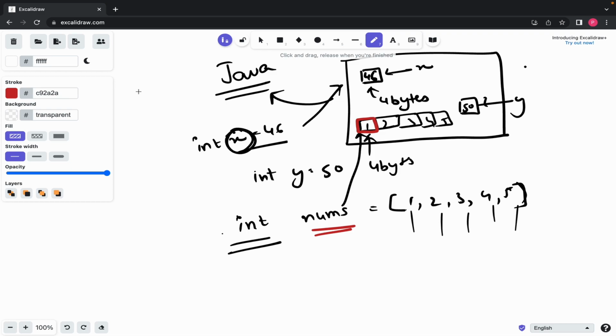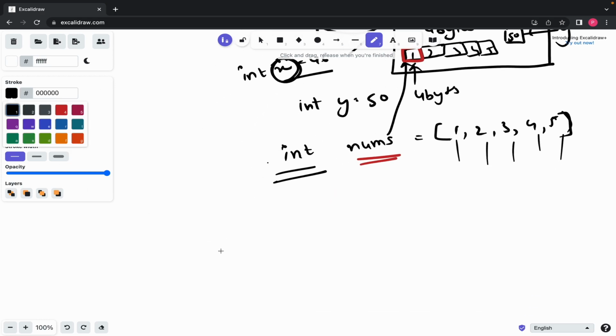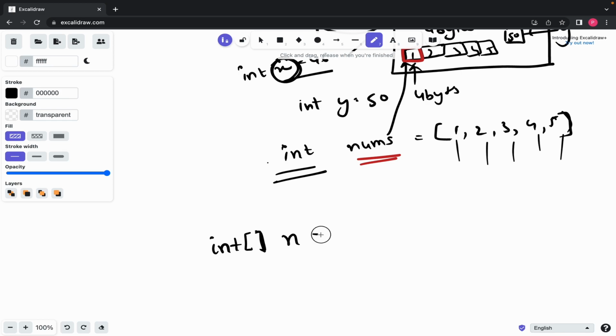Now let's see how arrays work in Java, okay? How you make an array is, first of all, you write the data type, that is int, because you want to store the integer data type, right? Then you put these square brackets. Then you name your array, so let's say I say n. At this point the compiler knows that you want to make an array, a collection of integers. Then you say equals, and then you say the new keyword, and then you again say int, and then you specify the size here, the size of the array.